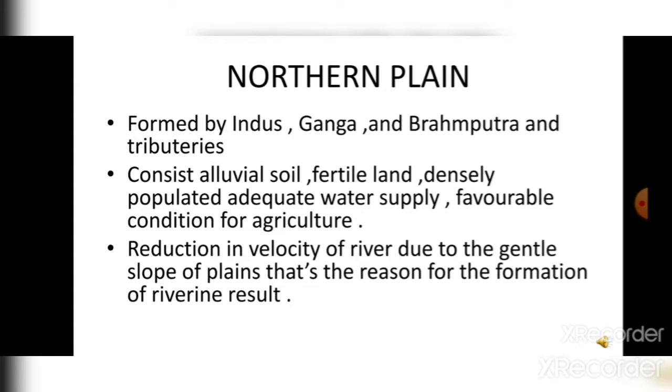And when they came to the floodplains, the velocity of the river reduced, and due to the gentle slopes of the plains, the river creates riverine islands. Due to the reduction in velocity of the river, the riverine islands are made.